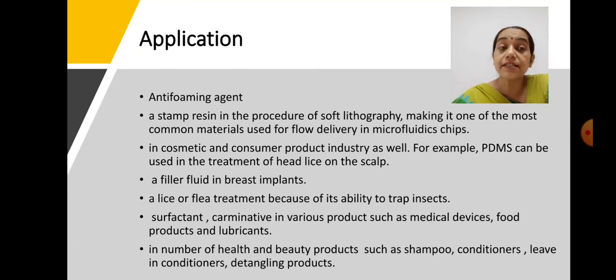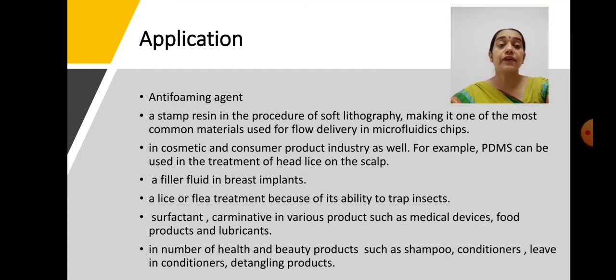So hair serums as well as conditioners and products like Livon usually use silicone polymers to provide smoothness to the surfaces, as we have also discussed, that they don't generate friction, and as they reduce friction, they can be of great use.